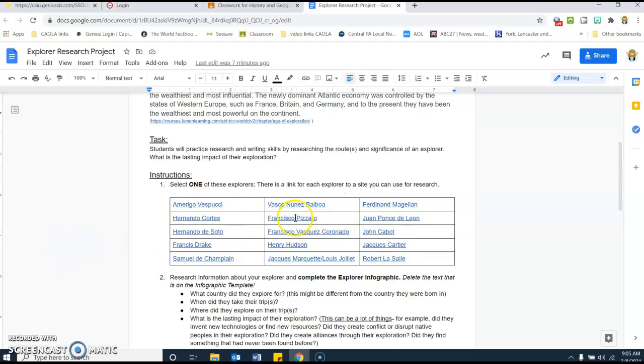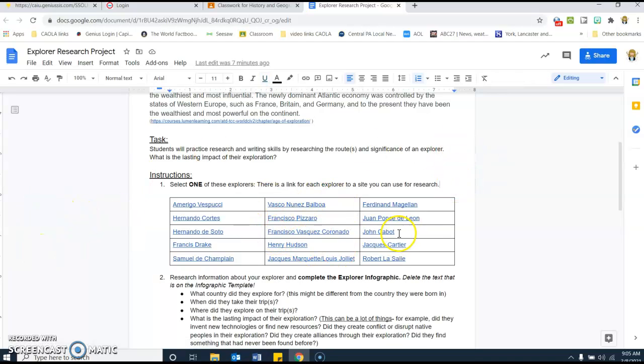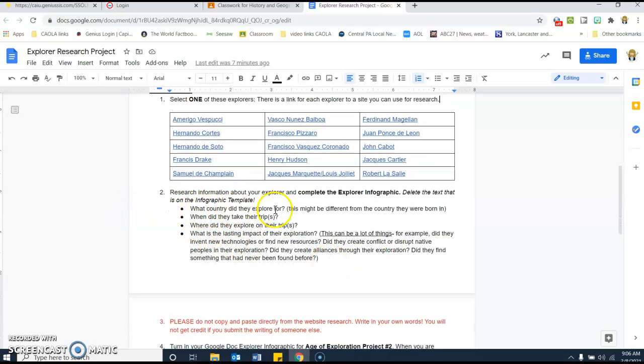You'll notice that for each of them, if you hover over it, there is a link. And when you click on it, you will get an opportunity to go to a site that has information about that particular person. So there is a link for all of them that should provide you the information that you need for your research. So you're going to choose one. Once you open the site, this is the information that you're going to look for.